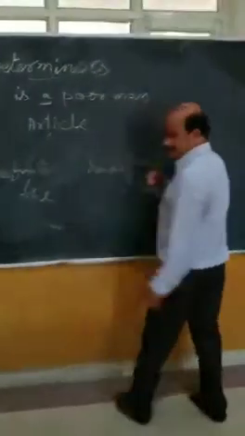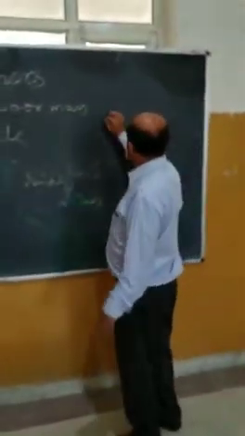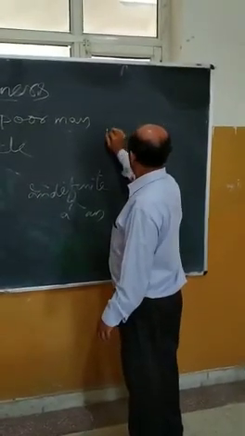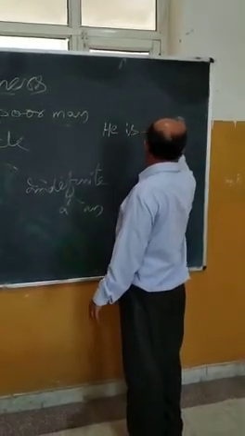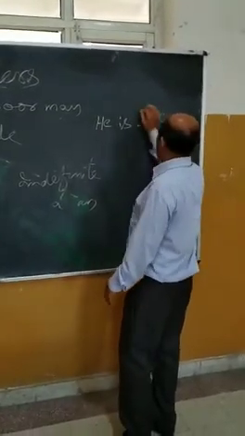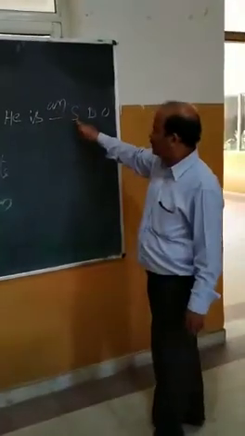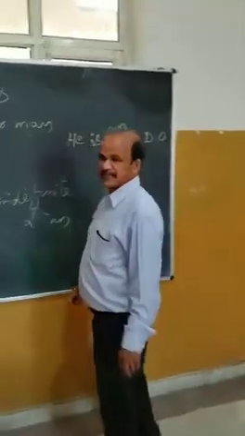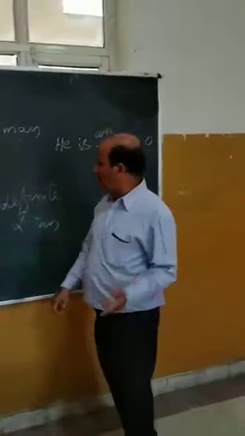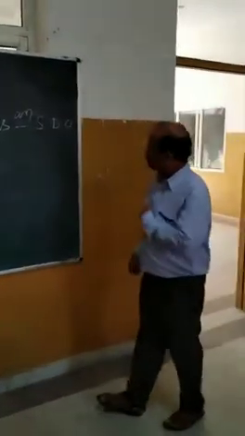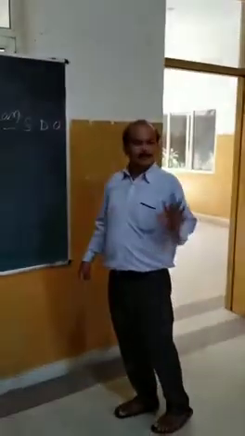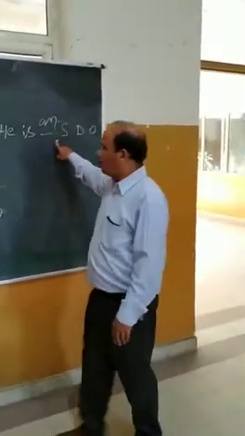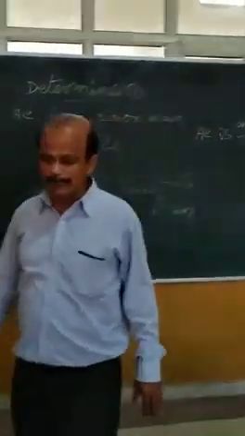Example: He is an SDO. Why? Because the letter S has a vowel sound, "es". She is an M.A. That is called an, because we go by the vowel sound.